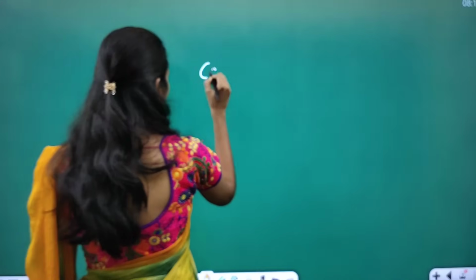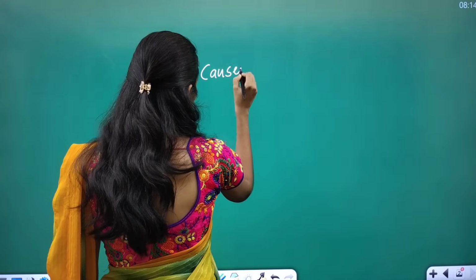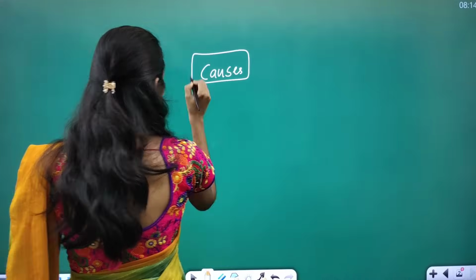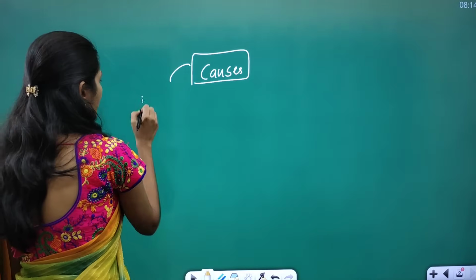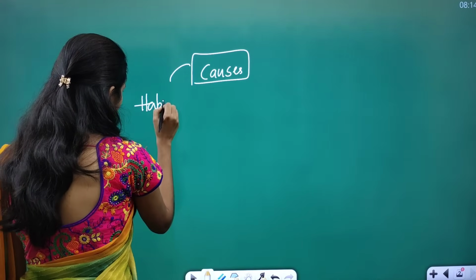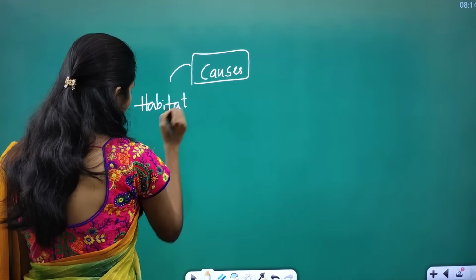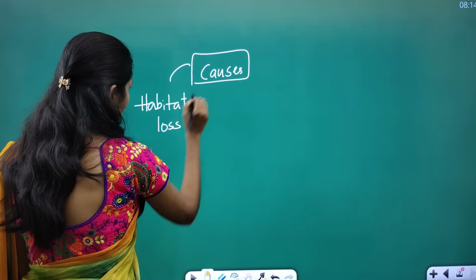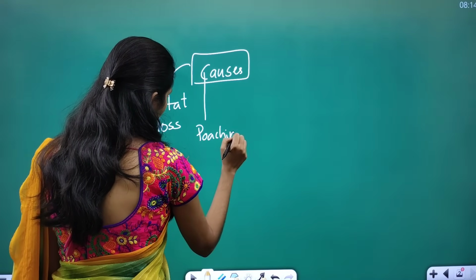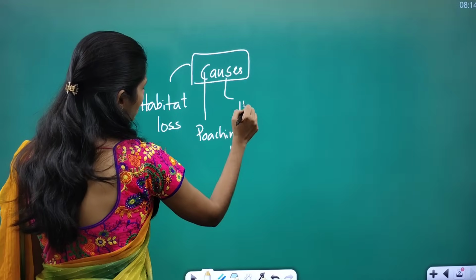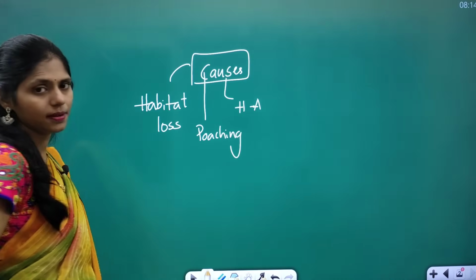What are the causes for the decrease in the number of any animal? We can say habitat loss. The next one is poaching. The next one is human-animal conflict.